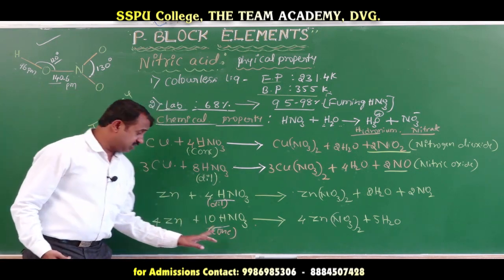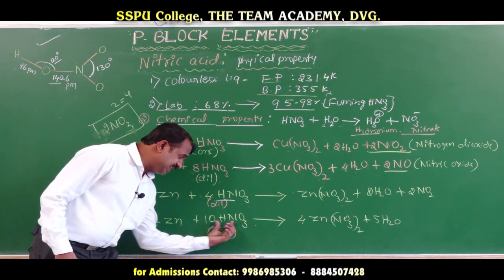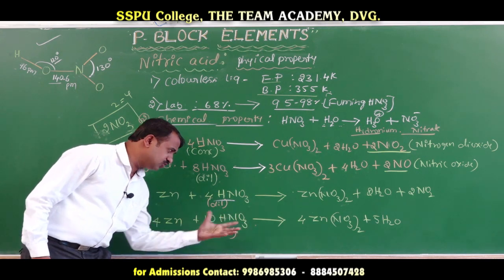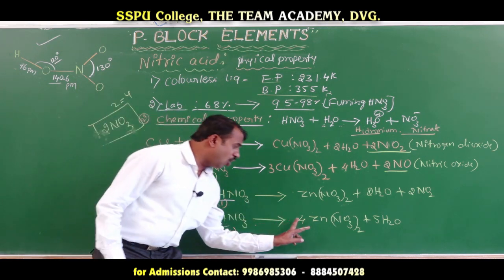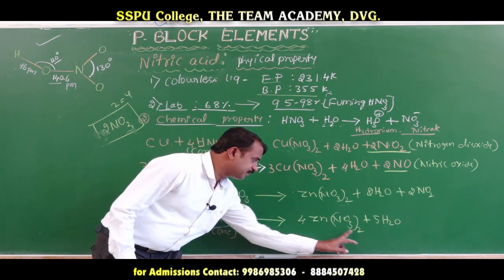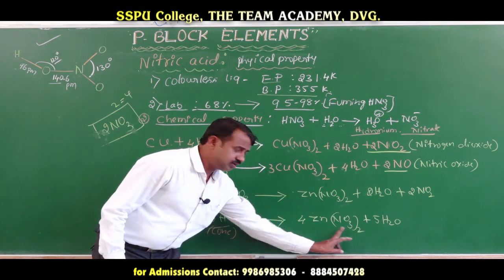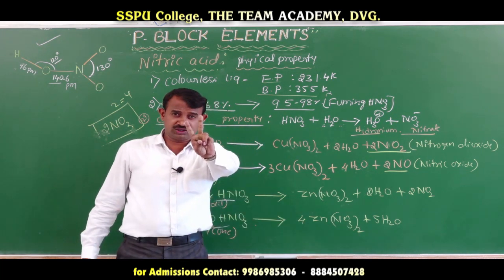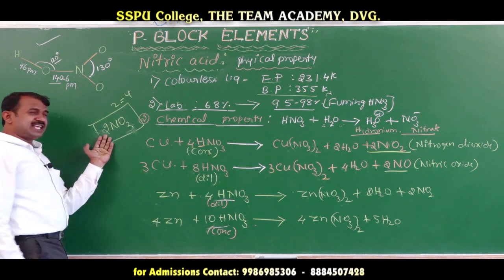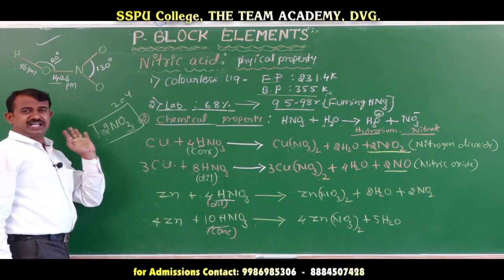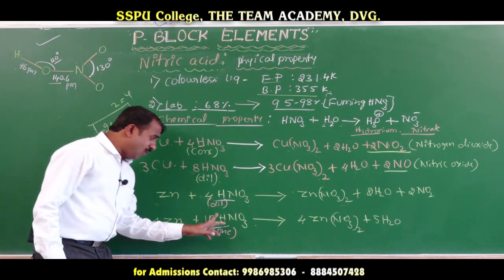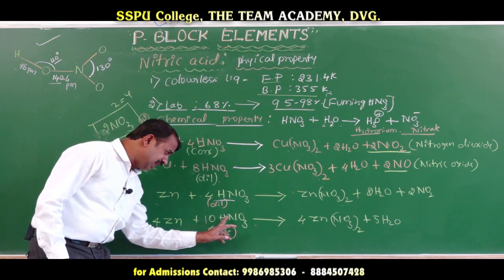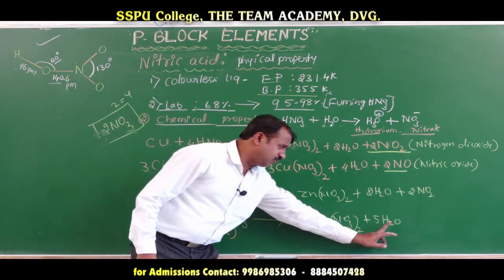Calculate the oxygen and nitrogen. How many NO3 are there here? 10 NO3, 10 molecules of nitrate. Here, how many nitrate are consumed? 8 nitrate are consumed. What is remaining? 2 NO3 is there. Coming to here also, the same 2 NO3. You release the water molecules. How many molecules of water? 5 molecules of water.